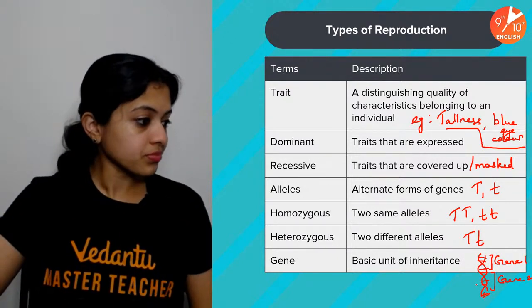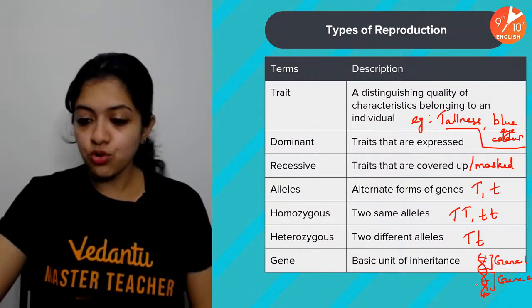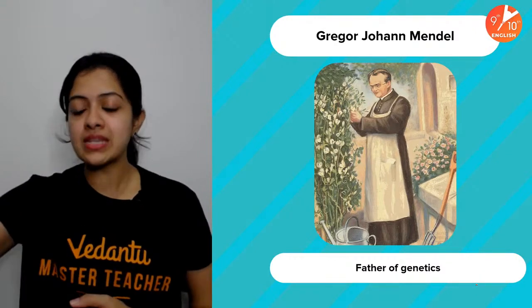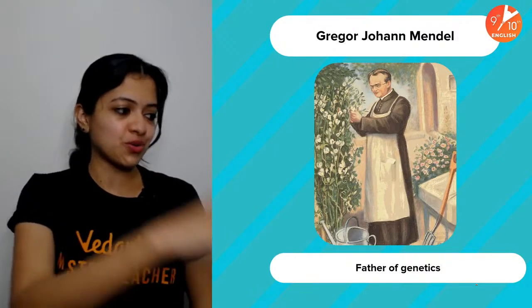Okay, children? Yes. So let us move ahead to the next point, of course. Who is the father of genetics? Gregor Johann Mendel. Now, children, who here is going to tell me which plant did Mendel use in his study of genetics? Let me see who's going to give me the answer first. Yes, pea plant, absolutely, pea plant. Who gave me the answer first? I think Sanskriti gave me the answer first. Sanskriti, Nidhi, Somin, Aditya, a lot of you tell me it is the pea plant.